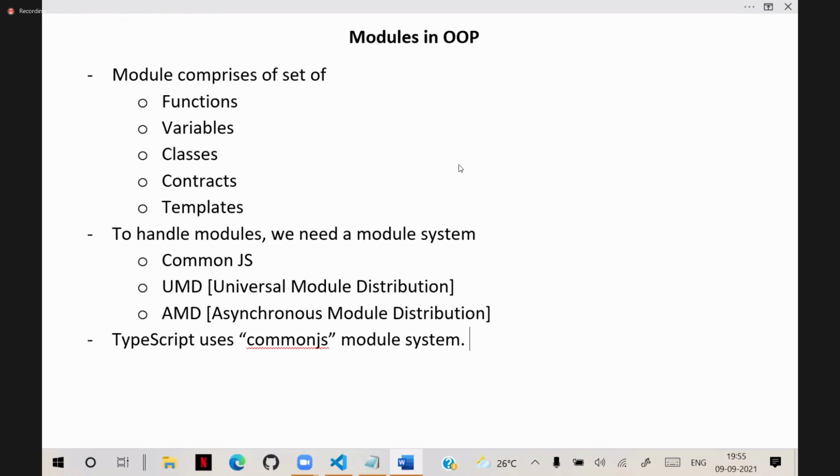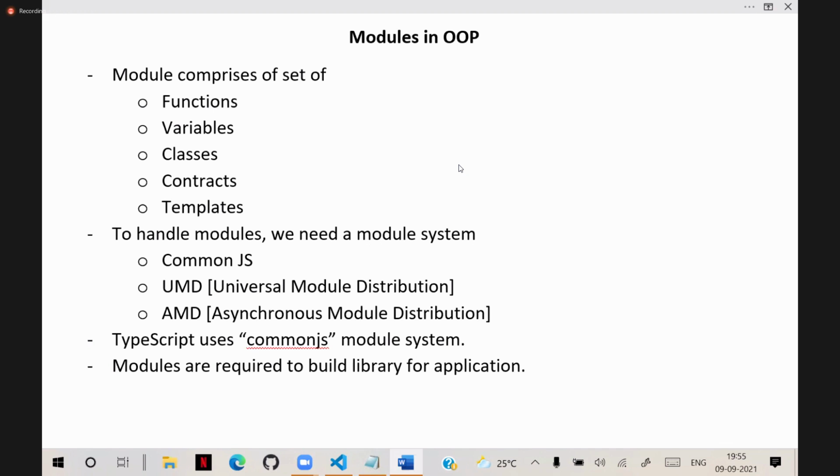Why we need module system? Actually, modules are required to build library for application. Technically, modules are required to build a library for application. So we need modules for building library. So modules are required to build a library for application.